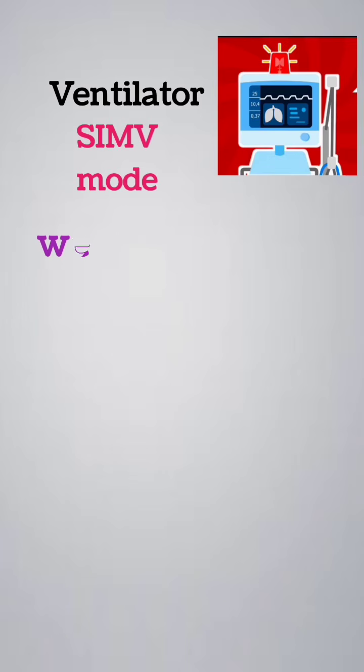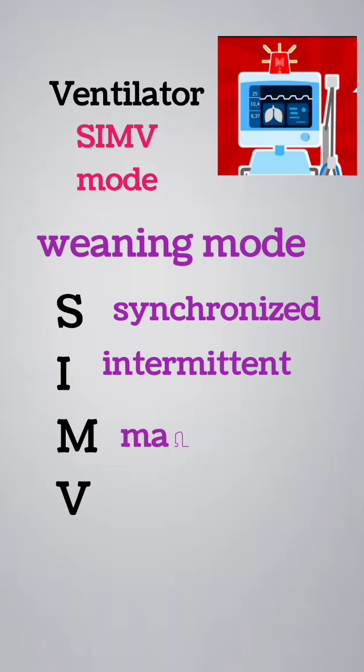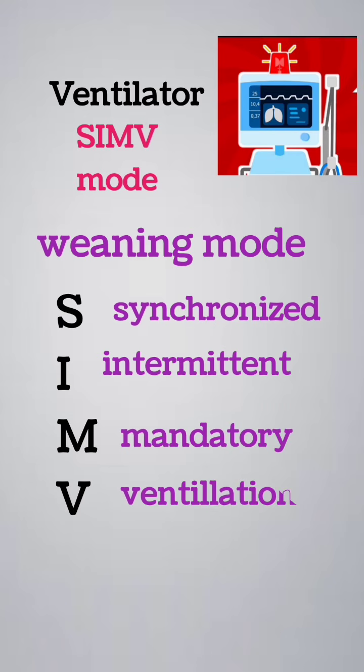Next is SIMV. This is known as the weaning mode, so the fancy word is synchronized intermittent mandatory ventilation. Basically, it means the patient takes control of their own breathing but the machine assists. So the memory trick is S for SIMV and S for step down. So we are stepping away from full control and allowing the patient to take control of their own respiration.